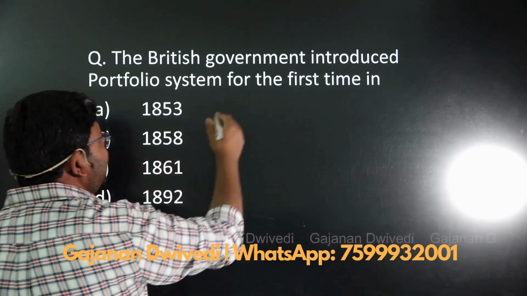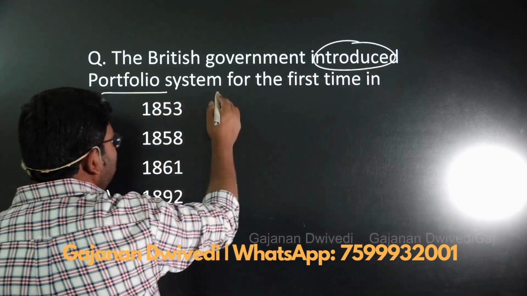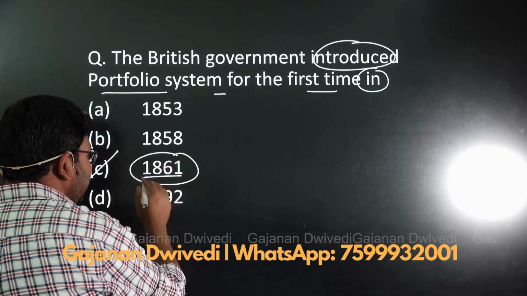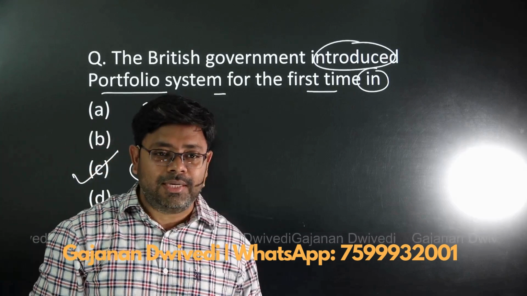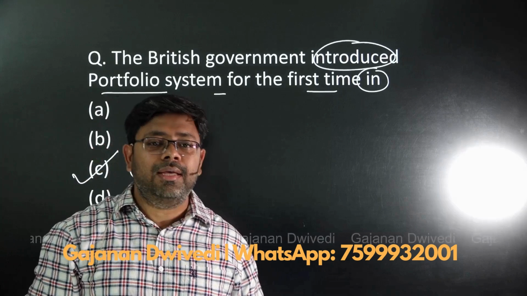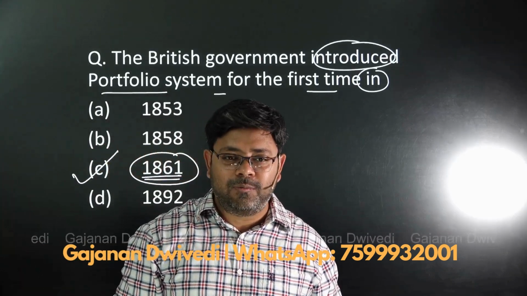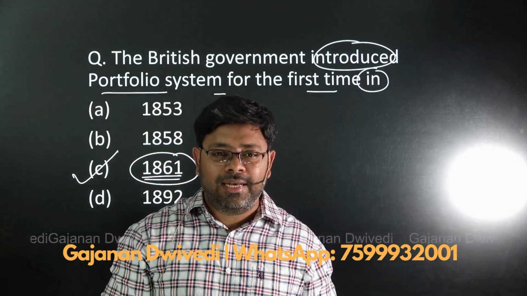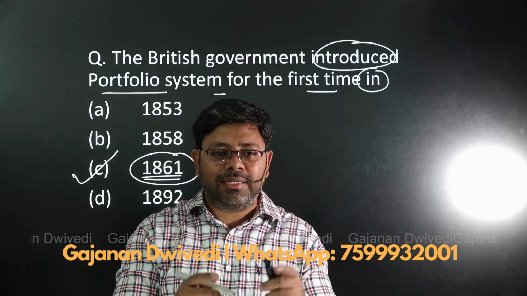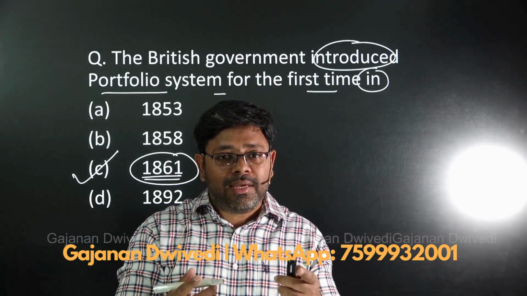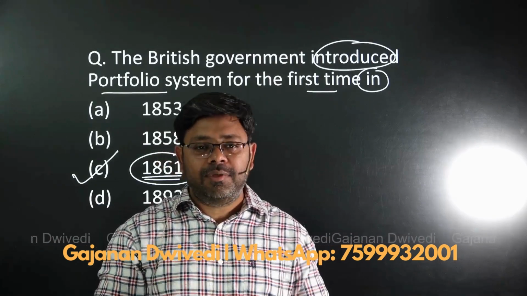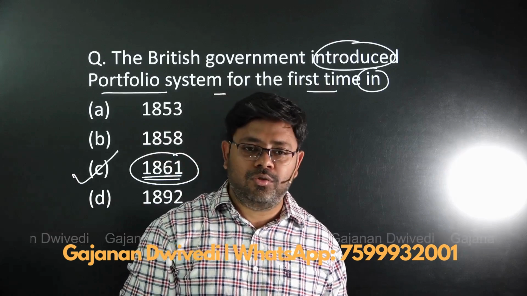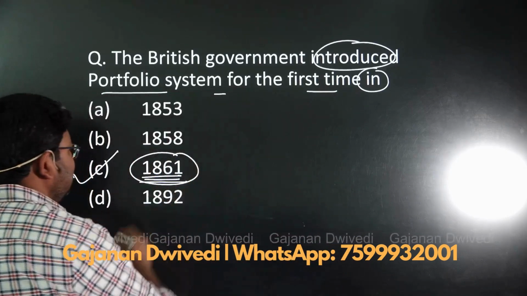The next question says that the British government introduced the portfolio system for the first time in... अब याद रखिएगा, it was the Act of 1861 which introduced the portfolio or departmental system in India. अब ये ऐसे हुआ कि the Act of 1861 gave a special power to the Governor General and Viceroy to frame the rules of business, and using that, Canning introduced the portfolio system for the first time in India. System क्या था? In this system, different executive members in the Council of the Viceroy and Governor General were assigned different departments to look after. So the answer here would be 1861.